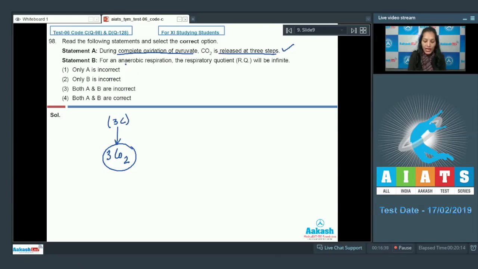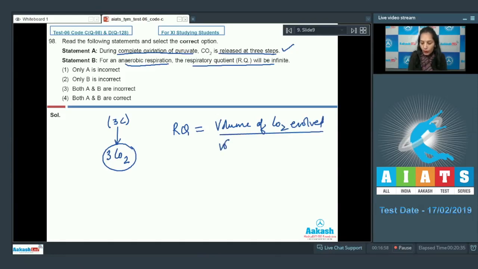Statement B. For an anaerobic respiration, the respiratory quotient will be infinite. What is respiratory quotient? Respiratory quotient can be defined as the volume of CO2 evolved to the volume of O2 consumed.